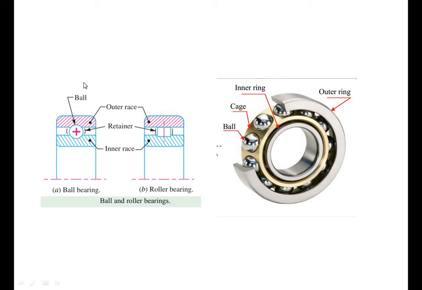All bearings consist of four elements. The first is the inner race, pressed on the shaft. This inner race is also called inner ring. The second is outer race, which is secured in the bearing housing. Outer race is also called the outer ring.